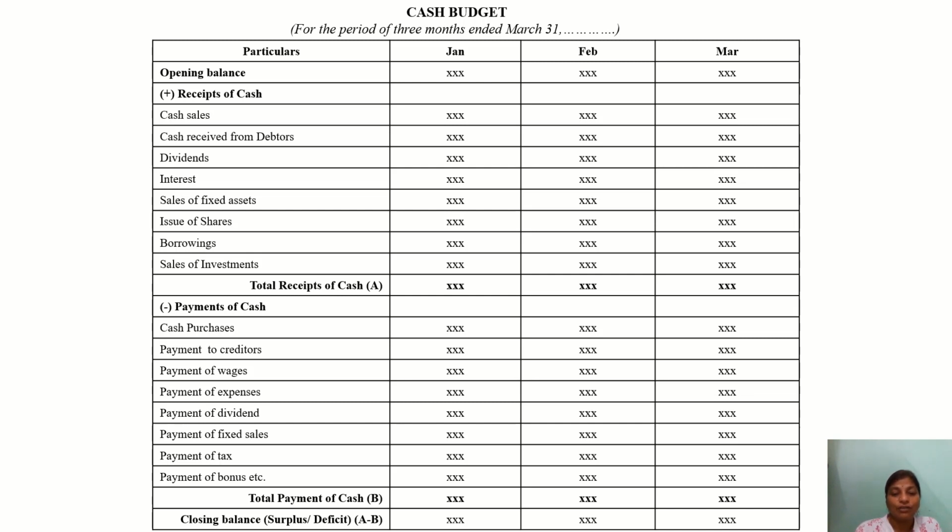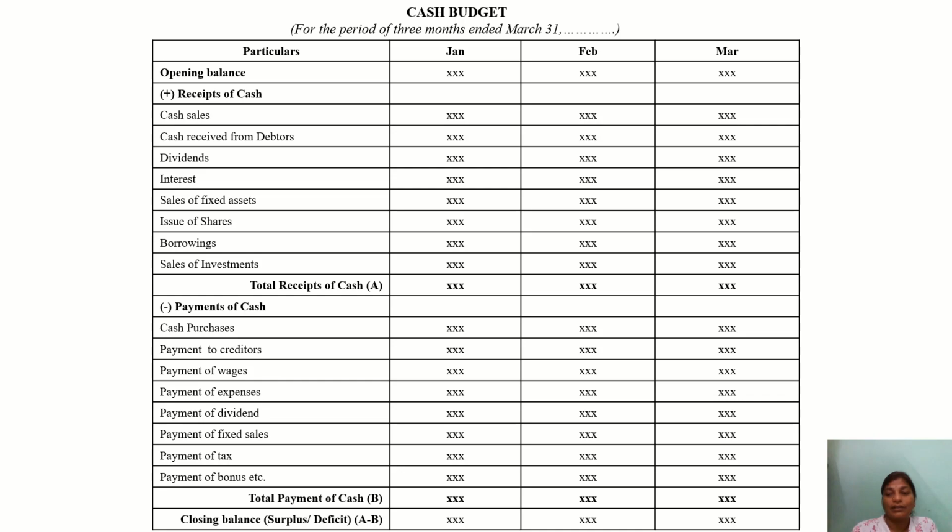The difference of these will tell you whether the cash position is surplus or deficit. Generally it is prepared for a period of 3 months. This is an example format, where we have taken January, February, March.